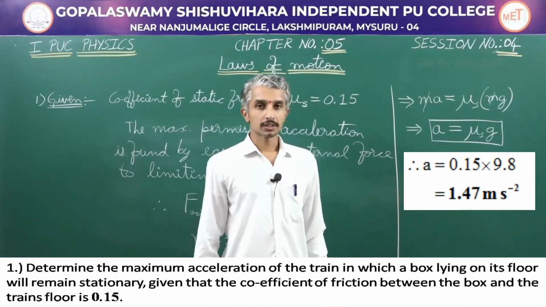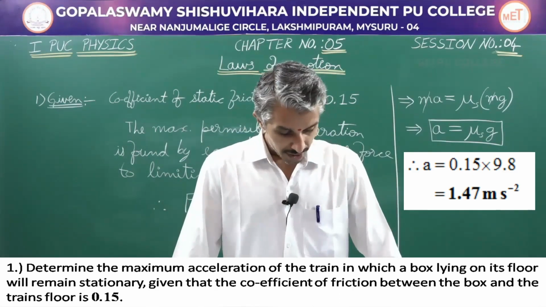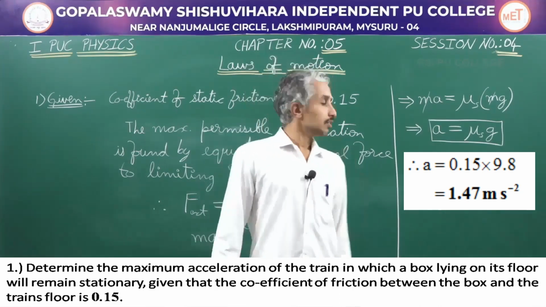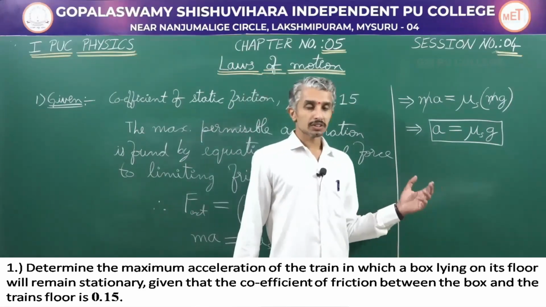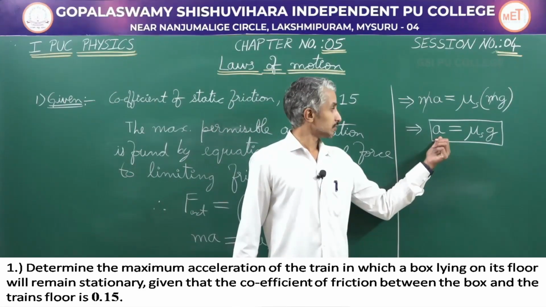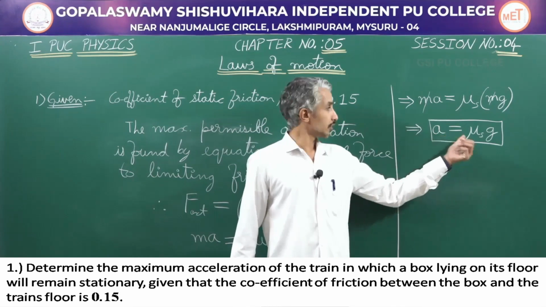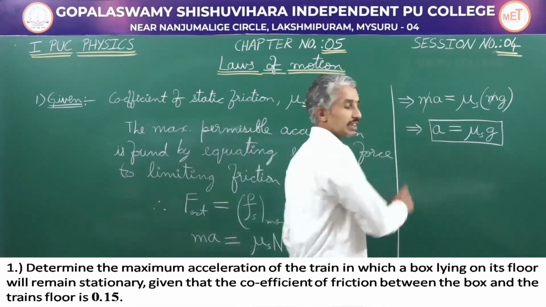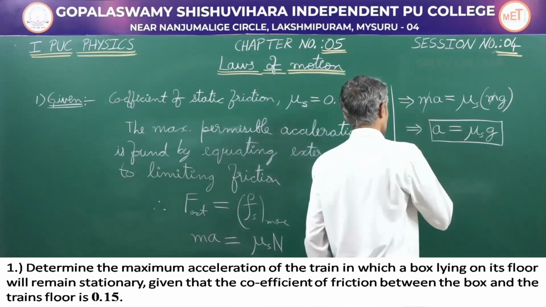What is the question being asked? Determine the maximum acceleration of the train in which a box lying on its floor will remain stationary. So the box will remain stationary if acceleration is less than or equal to mu s into g. We will make a final statement here.